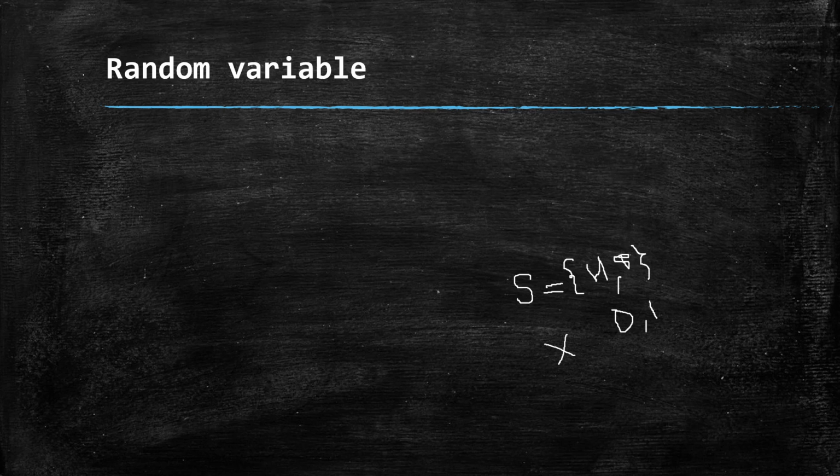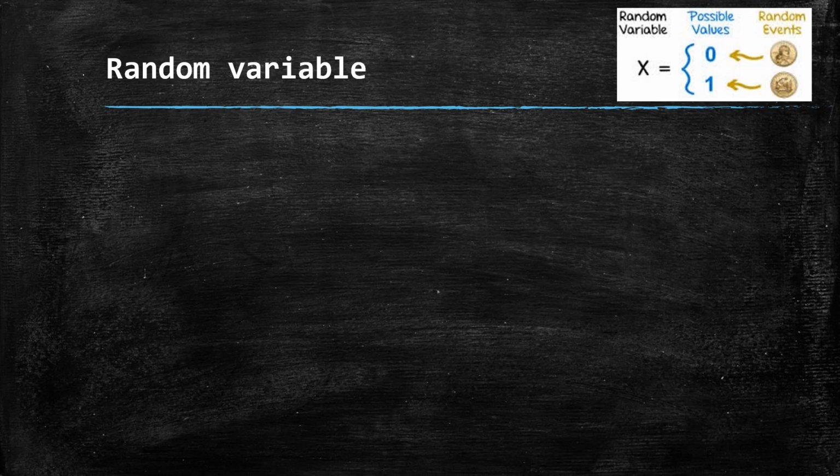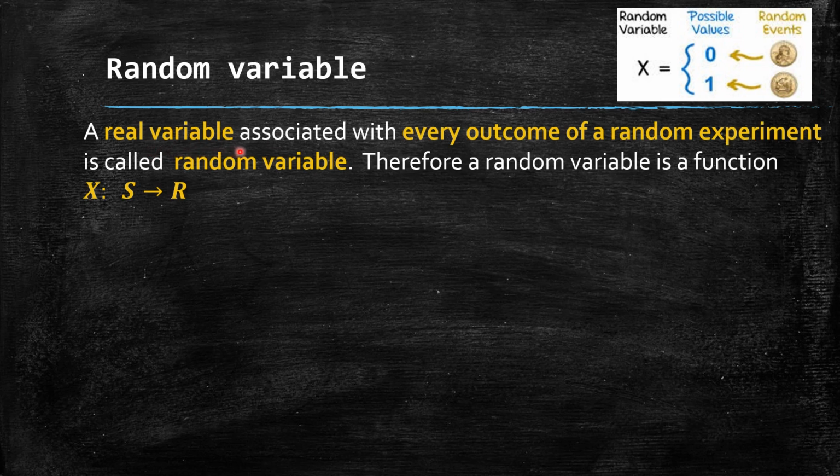We usually denote it by uppercase letters, say X. So X is equal to 0, 1. Assigning every element of a random experiment a real number, that process is called a random variable. Here I have taken X with possible values: head is assigned 0, and tail is assigned the number 1. Or I can say a real variable associated with every outcome of a random experiment is called a random variable.